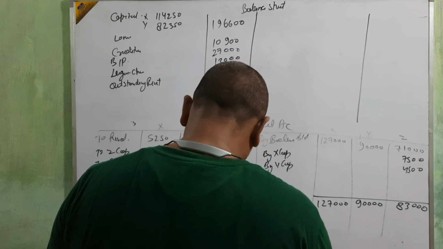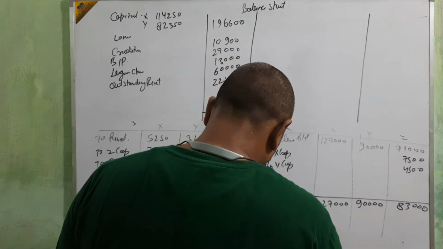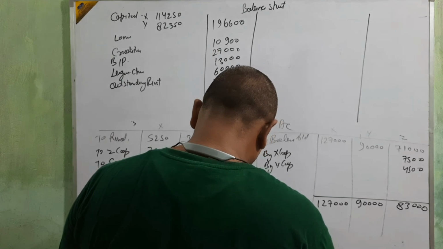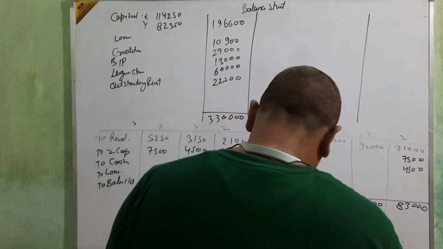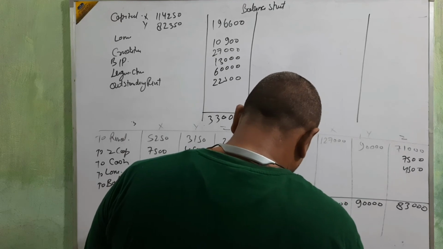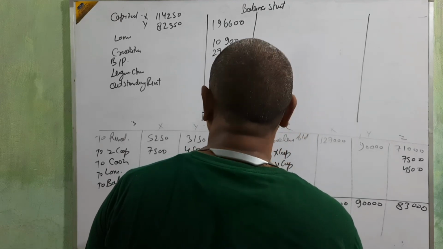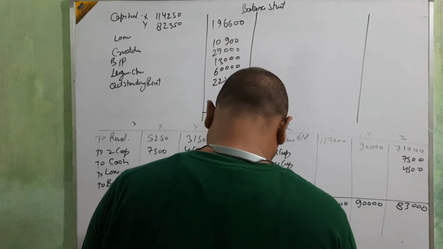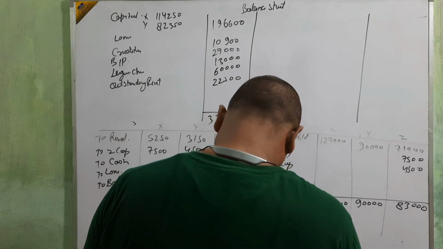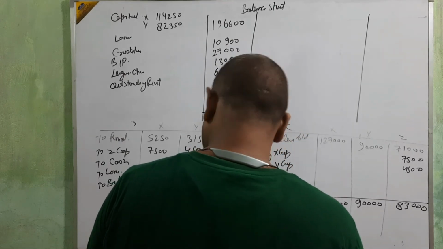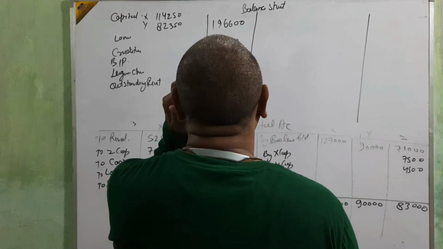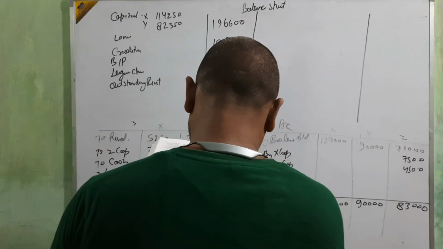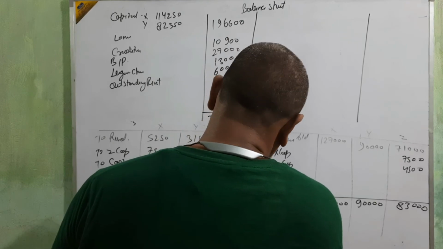Creditors 27,000. Bills payable 13,000 and outstanding rent 22,500. Legal charge 60,000. Three lakh, 70,000 we are going to pay.